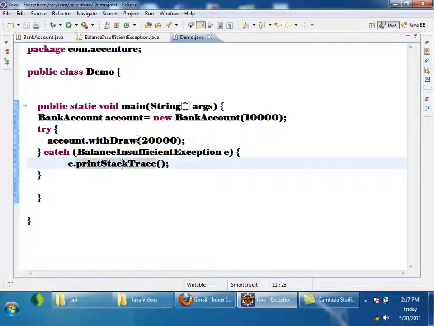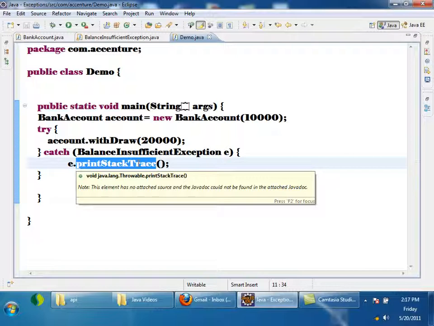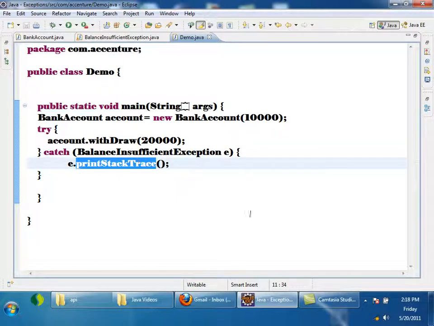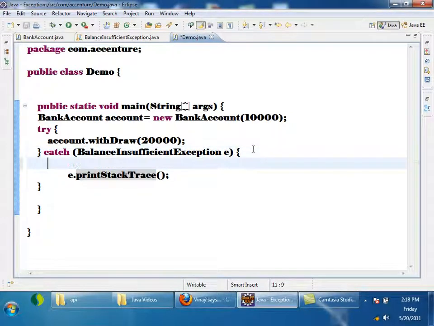Tell me, did I write any method called print stack trace in my bank balance insufficient exception? No, it is inherited from Exception. It is already there to print the stack trace. I just call that inherited method. Okay. Now in the catch block, what all can I write? I can write alternate code. If withdrawing 20,000 fails, I try to withdraw 10,000.